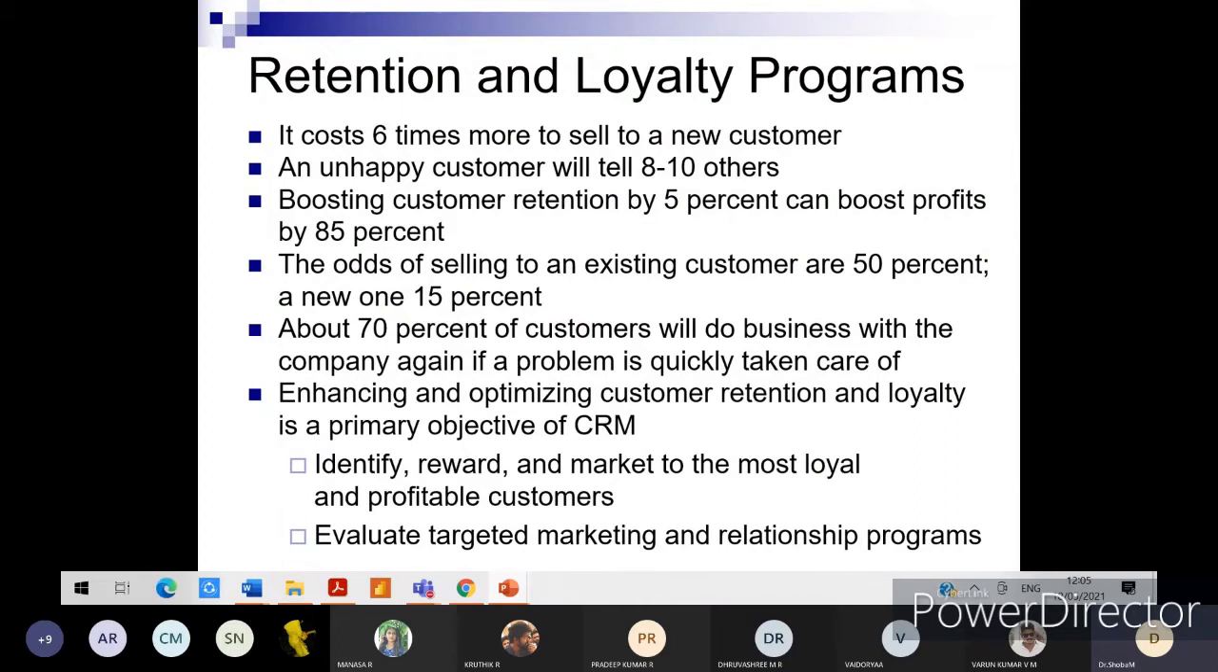Enhancing and optimizing customer retention and loyalty is the primary objective of customer relationship management. So this is important. Enhancing and optimizing what? Customer retention and loyalty. Okay. And we identify, reward, and market to the most loyal and profitable customers, and evaluate targeted marketing and relationship programs.